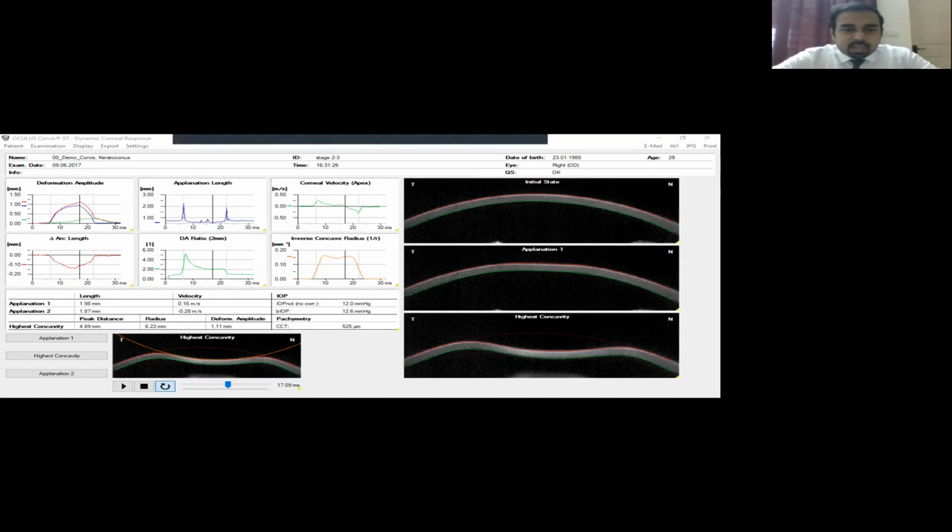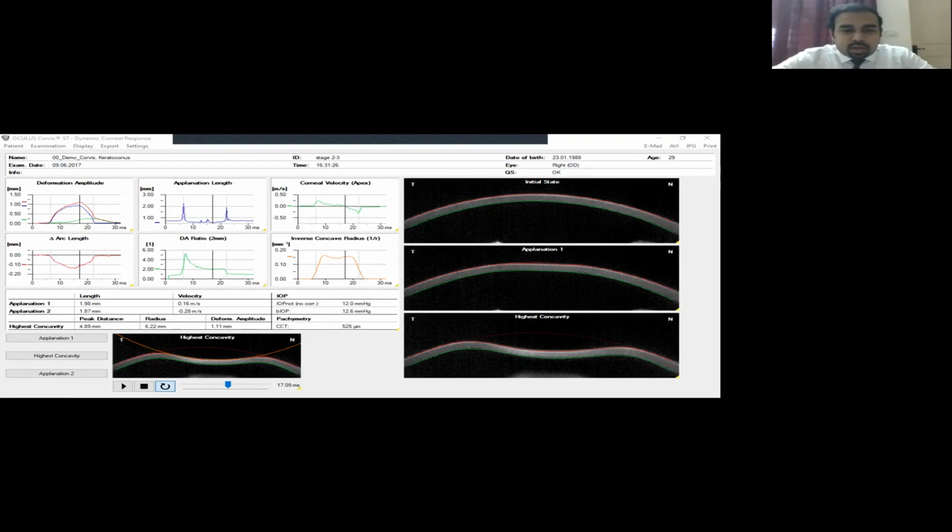And if you look at this, another factor which was used again, can you see the cursor now on the highest concavity image? Yeah. So if you look at this image, if a cornea deforms much more, the circle that fits into this concavity is going to have a smaller radius.